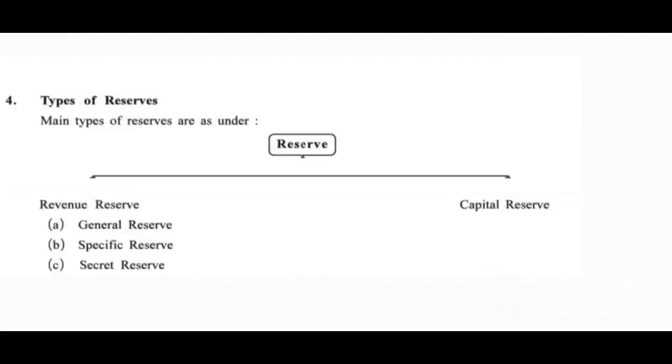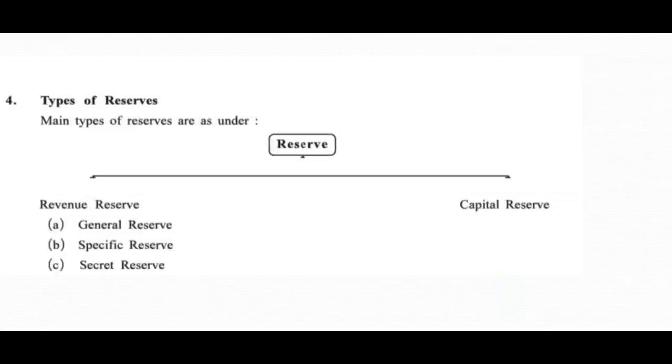So, friends, first of all, let's talk about revenue reserve and capital reserve. See, it's very simple to understand. We know that reserves are created out of profit. So the reserves which are created out of revenue profit are called revenue reserve, and the reserves which are created out of capital profit are called capital reserve.